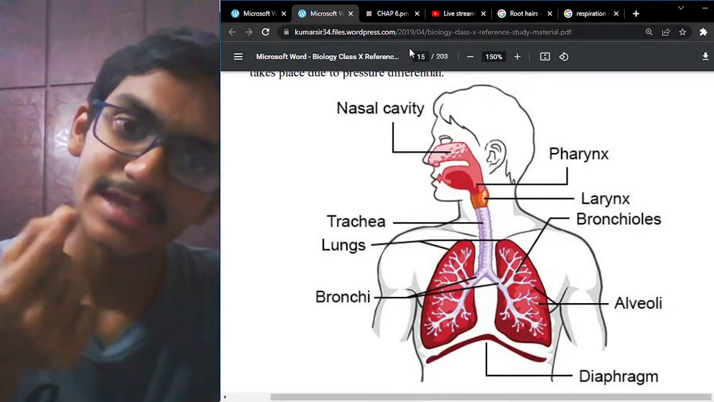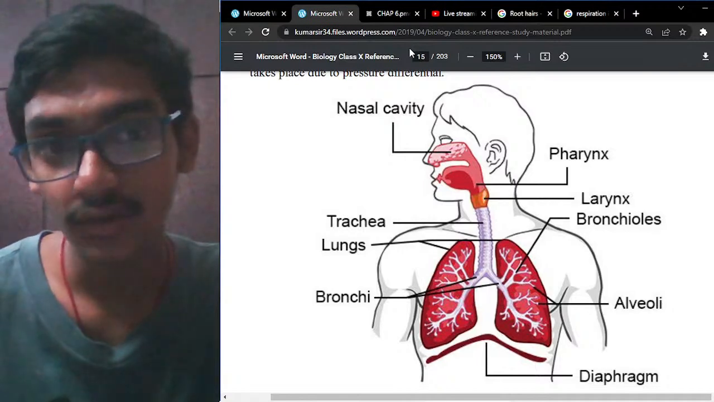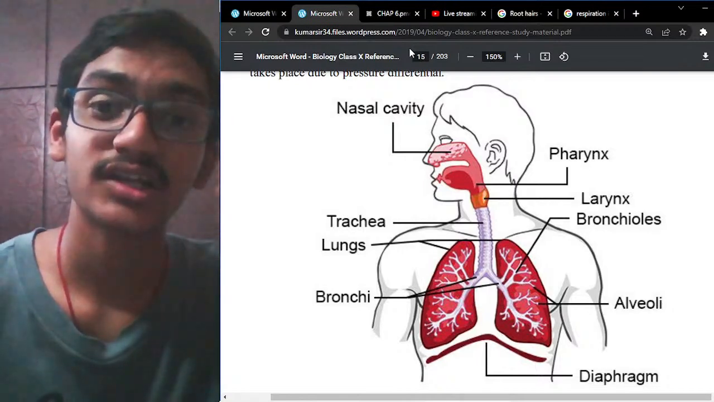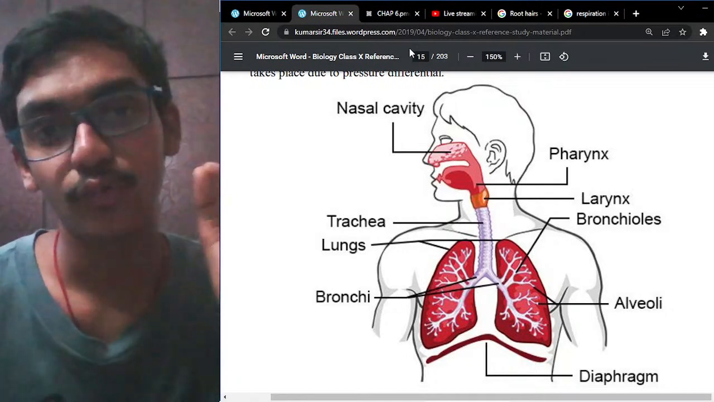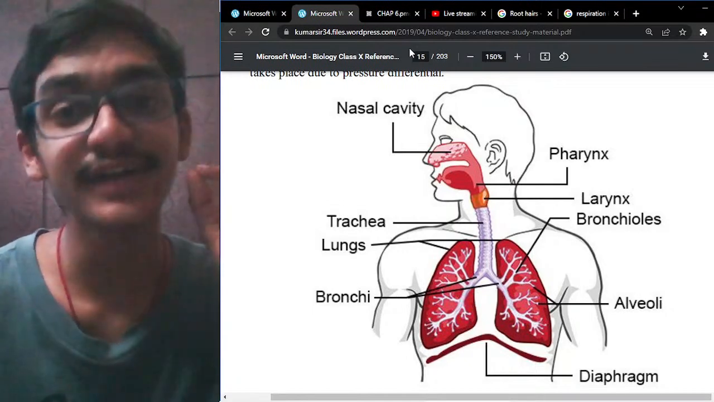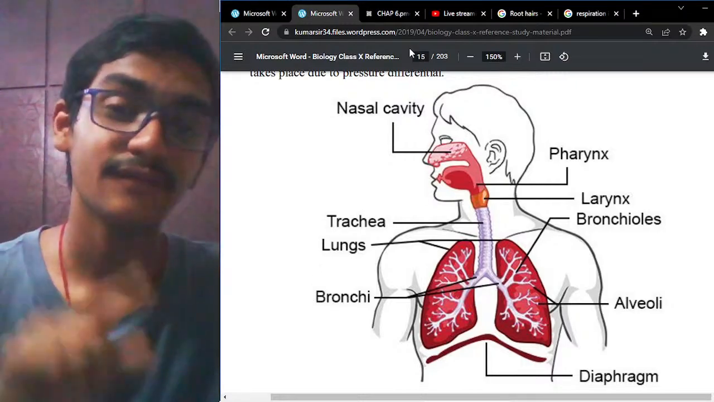If you look at the nose, we have small hair-like projections present in it. These hair-like projections and the mucus present in the nose are very, very important in the purification and filtration of the air as well. So that is performed by the nose with the help of mucus.